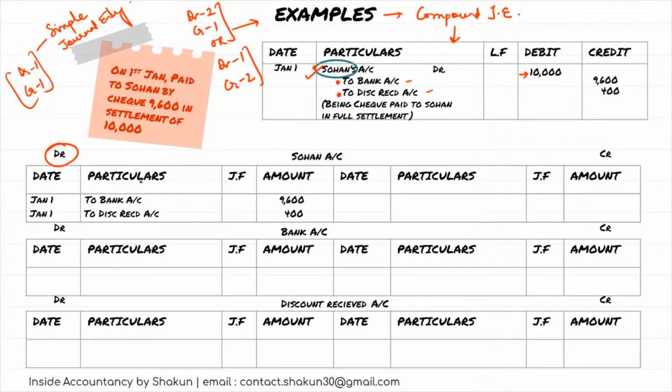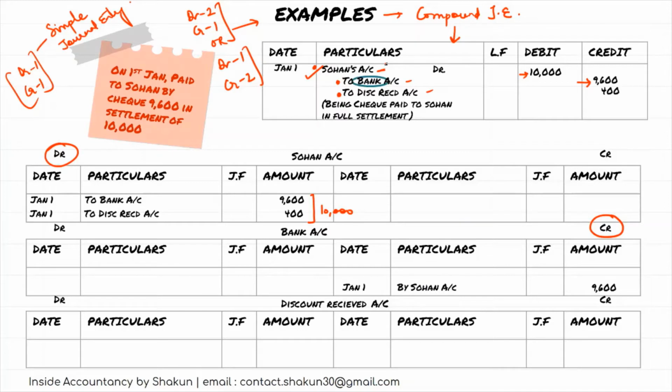Please note that we will not write to bank 10,000. We will write the amount by which the bank is credited in front of bank, and the total amount, if you notice, is 10,000, with which amount Sohan had to be debited. Now look at the bank account. The bank account had to be credited with rupees 9600. So in the bank account on the credit side, we need to write 9600 in the name of the opposite account. Which is the opposite account here? Sohan. So by Sohan 9600.